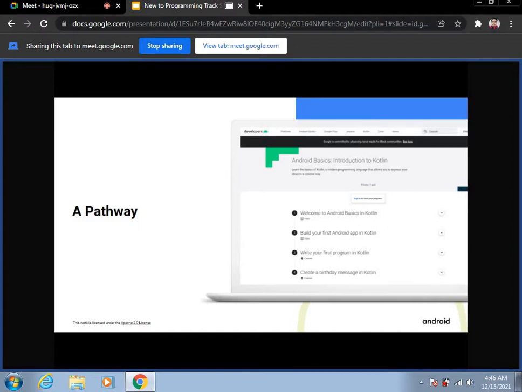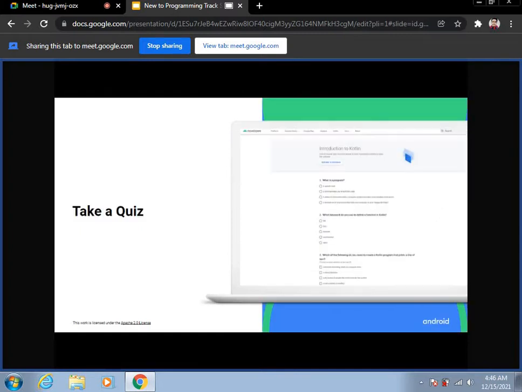So here we are going to have our pathways which we need to complete, and we are able to see here: Welcome to Android Basics in Kotlin, then building our first Android app, first program in Kotlin. These are small activities, which are documented very nicely on the site, and you can learn from there. Amritesh, please move on to the next slide.